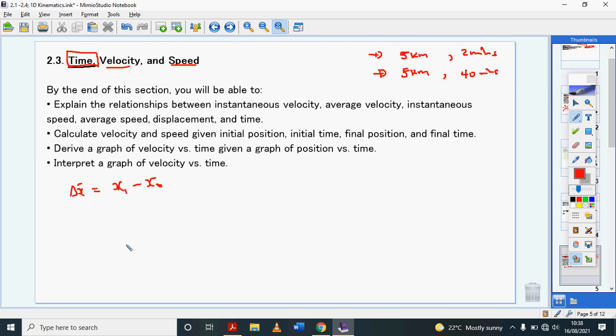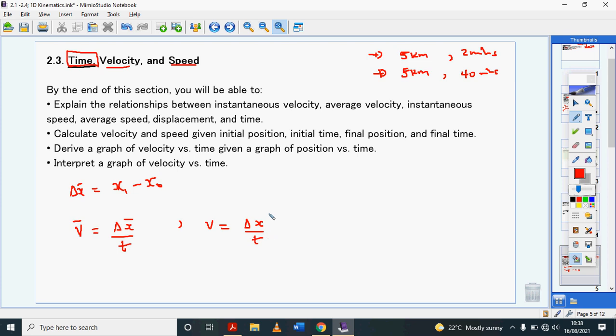So velocity, which is denoted by the letter V, the delta just means change. A change in velocity is the same as a change in this. Velocity V bar is change in displacement divided by time. And therefore speed, V, is equal to change in distance divided by time. Change in distance divided by time.